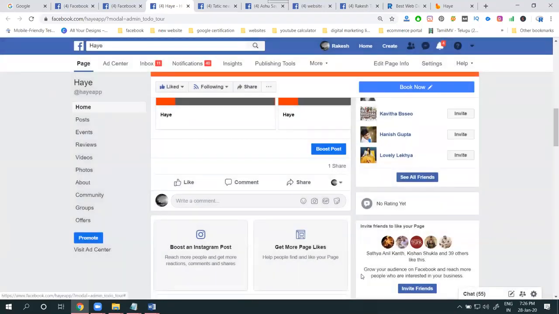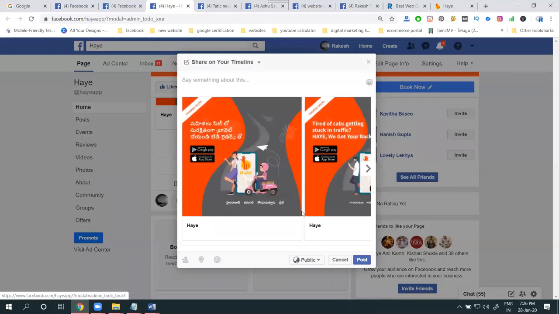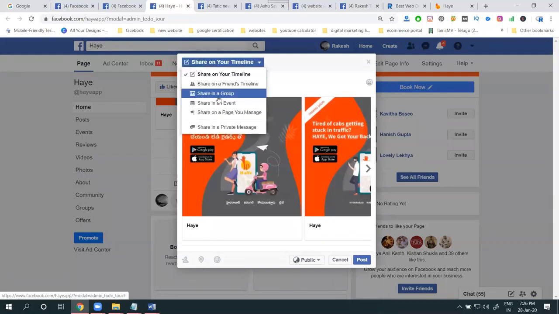We can share for n number of persons. This is the second option. First one, your timeline, your option will be done. Share. Second thing is your friends' timeline. Third one, you share by groups. You have to add the group. So daily, how many groups can we select and send it?